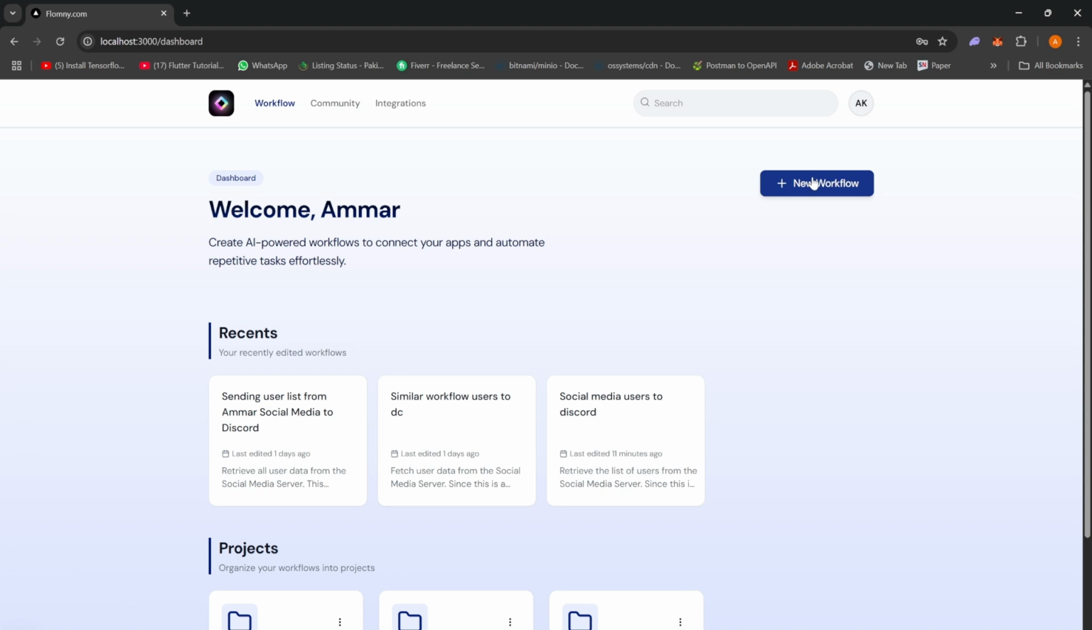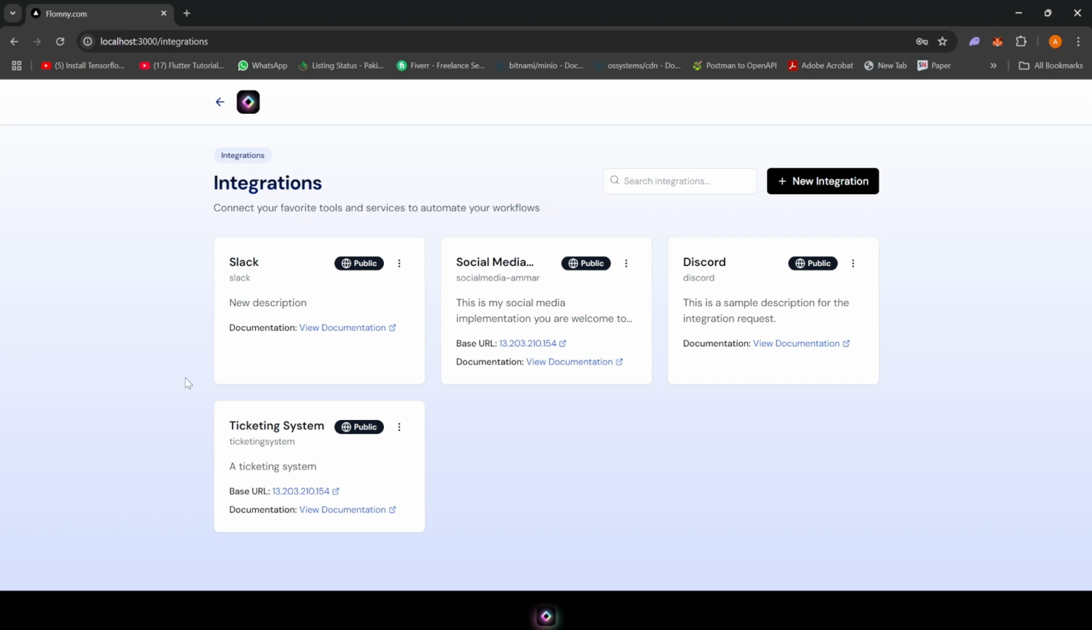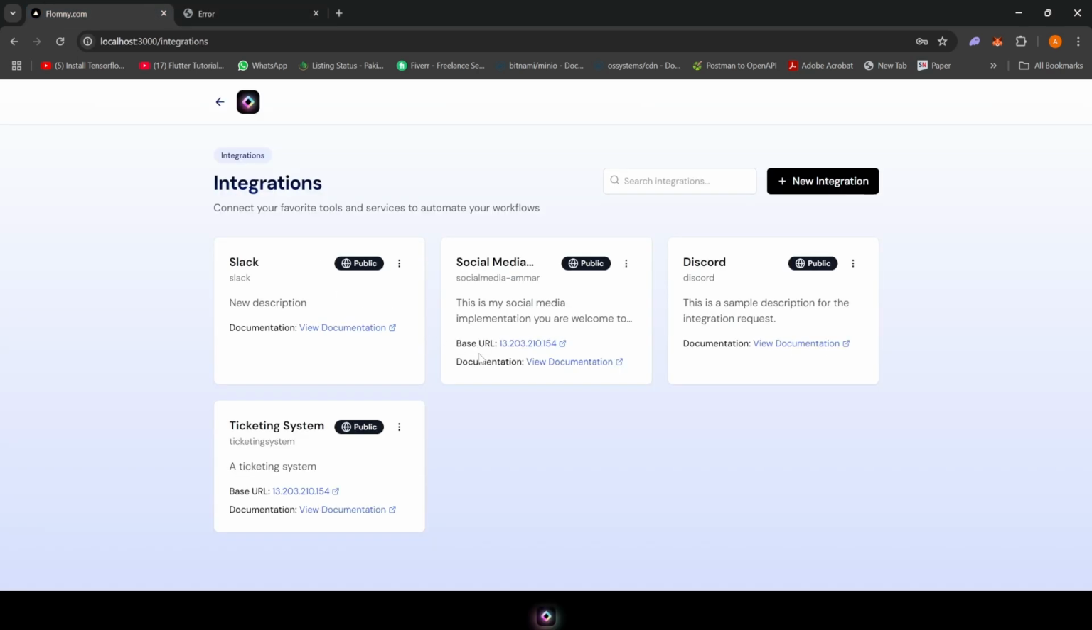So moving on, let's go to integrations first. This is the first entity that needs to be created. We have Slack, we have social media, we have Discord, we have a ticketing system. Let's see social media. Social media is basically one server that we created, which is a REST API server for creating posts, comments, something like that. This is hosted on the internet with a public IP. We did not really buy any domains for this, but here it is. Since these are public, these can be used by other users as well.